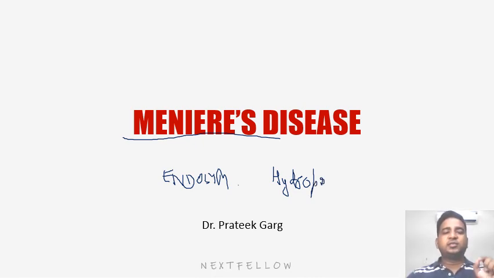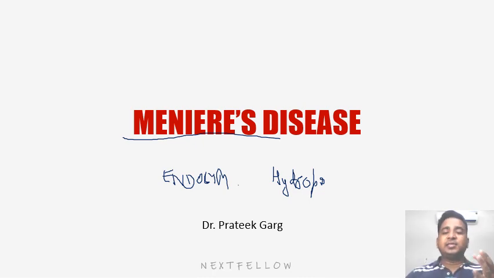Okay, so Meniere's disease is also known as endolymphatic hydrops, where there is either overproduction of the endolymph or decreased absorption of the endolymph, which leads to accumulation of endolymph in the endolymphatic system, leading to a condition known as endolymphatic hypertension, which will cause the dilatation of scala media. We all know scala media consists of endolymph, whereas scala tympani and scala vestibuli have what? Perilymph.